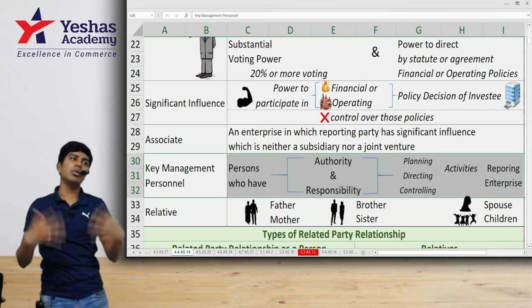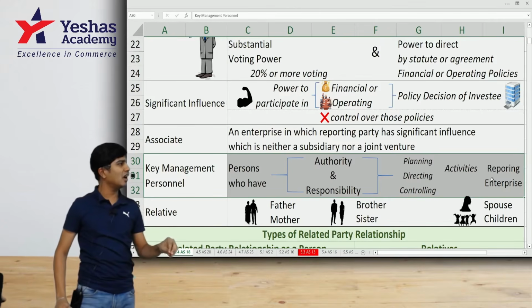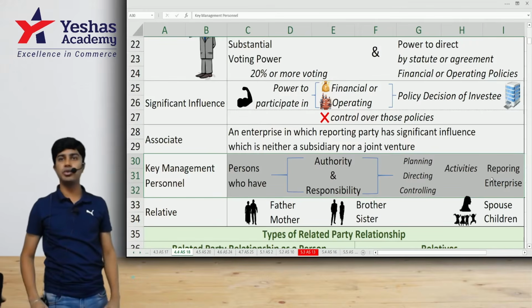You have designation, but you don't have power. No, not a KMP. So to be KMP, what is important is not designation, not that card that is there on the desk, but the power that you have in your hand.